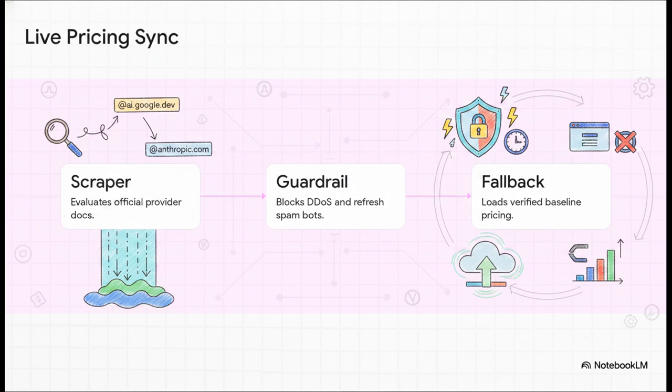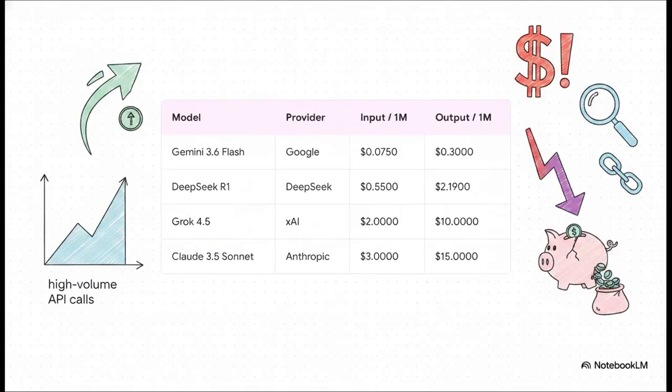It's incredibly robust. Now, what's really interesting about this slide is comparing these stark differences in input and output pricing across these 2026 flagship architectures. Look at Google's Gemini 3.6 Flash. It comes in at a highly efficient 7.5 cents per million input tokens, but compare that to DeepSeek R1 at 55 cents, Grok 4.5 at $2, and Claude 3.5 Sonnet at $3 for that exact same million input tokens. When you multiply these rates by high-volume daily API calls, you immediately see why tracking every single token is absolutely crucial to keeping your project alive.